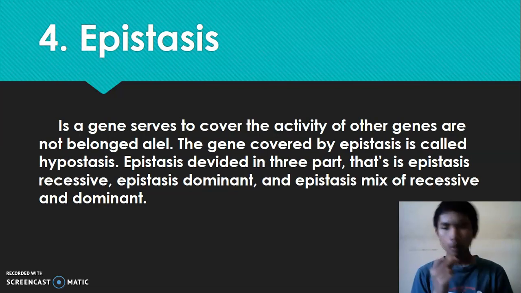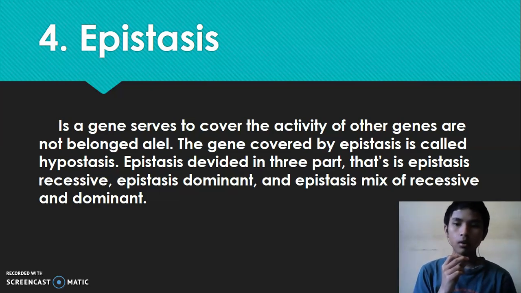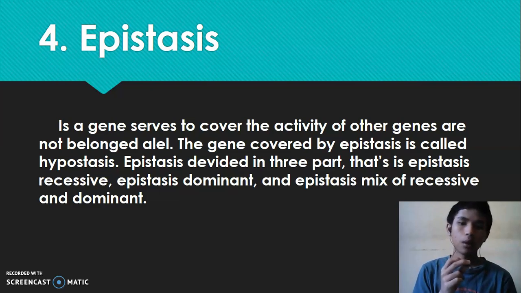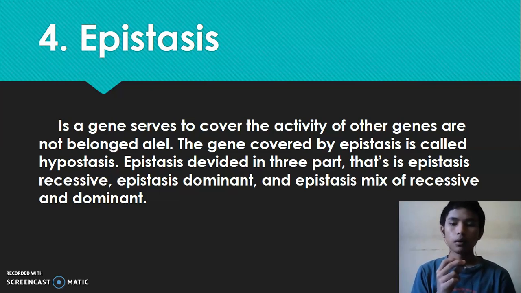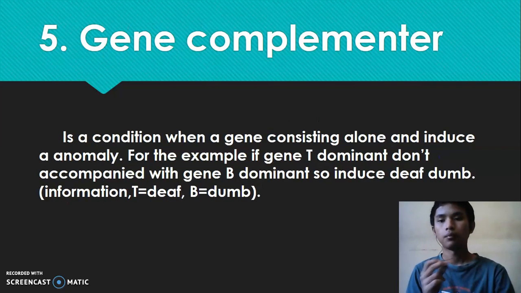Epistasis. Epistasis is a gene that serves to cover the activity of other genes that are not its allele. The gene covered by epistasis is called hypostasis. Epistasis is divided into 3 parts: recessive epistasis, dominant epistasis, and epistasis that mixes recessive and dominant.